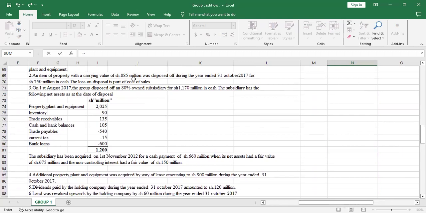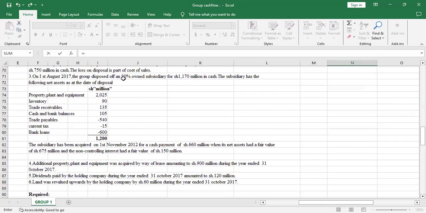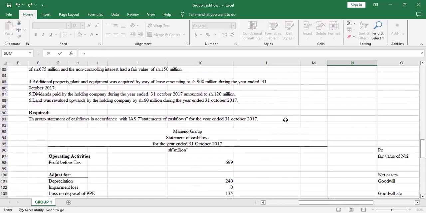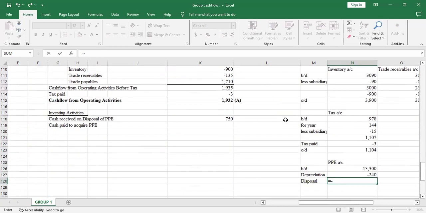Items of PPE are disposed at carrying value, also known as the net book value, not at cost. So we subtract the 885 million.